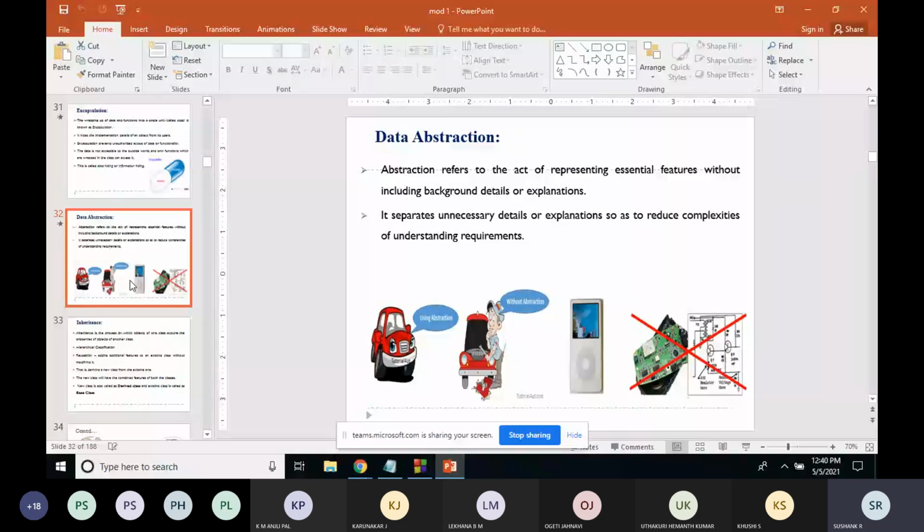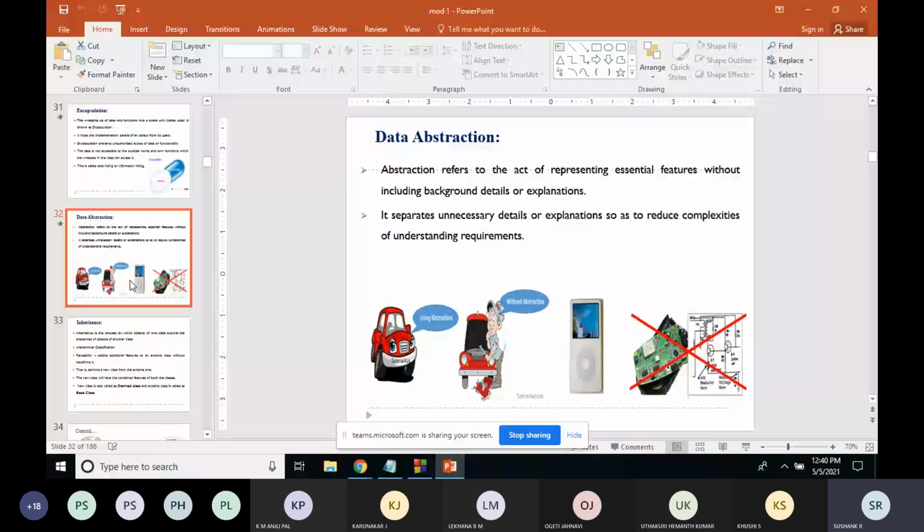These are some of the examples of abstraction. Abstraction means it will display only the necessary or essential details, and it will hide the background working details, that is, the background implementation.